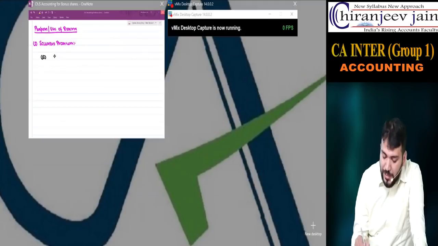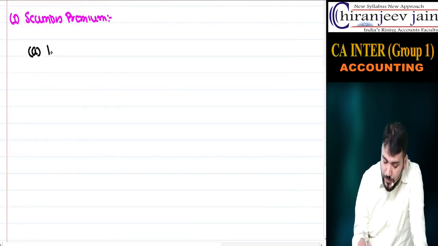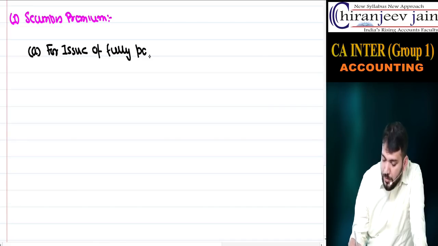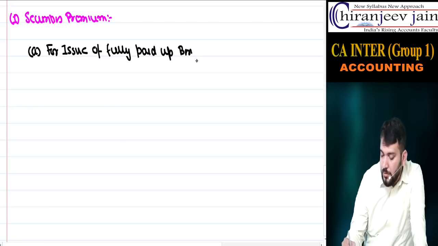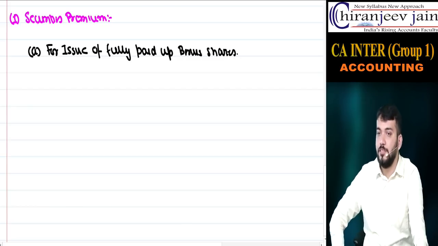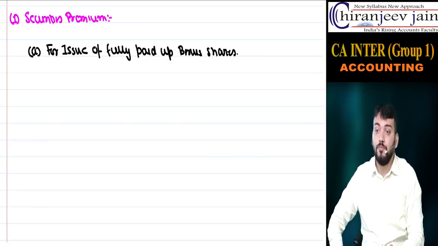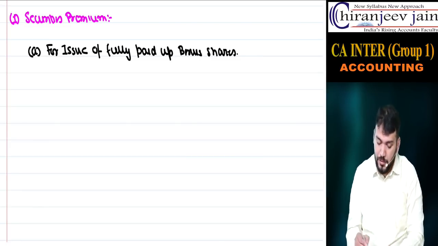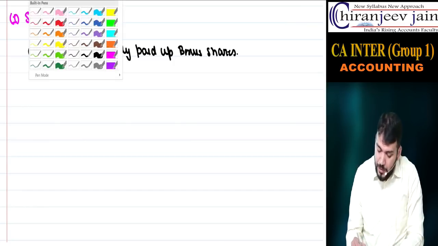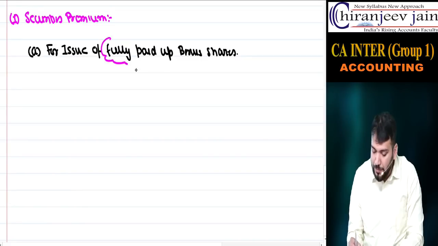Okay, I will write. First, write down: for issue of fully paid up bonus shares. What is the name of our chapter? Bonus shares. Understood why I am discussing this? Securities premium can be used for what? For issue of fully paid up bonus shares. So why have you written fully paid up? Because bonus shares cannot be partly paid up.